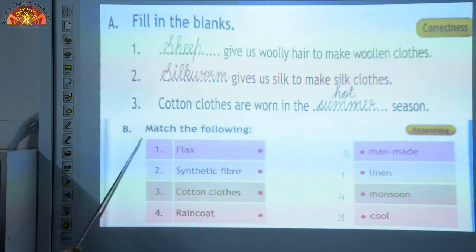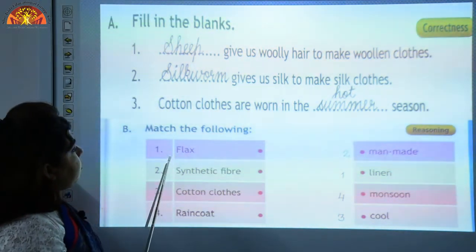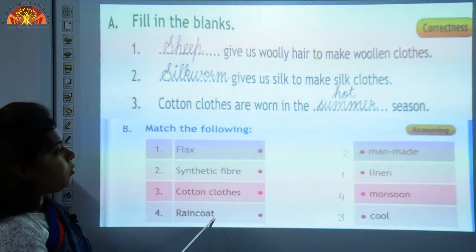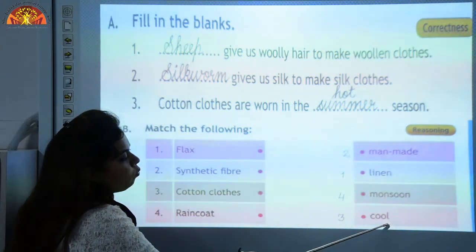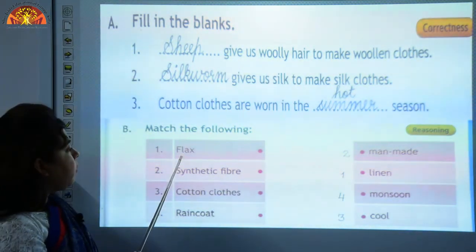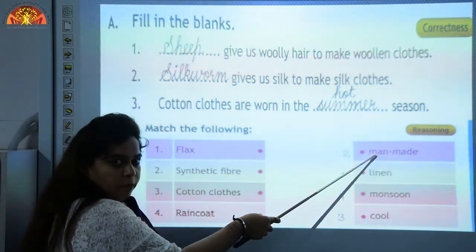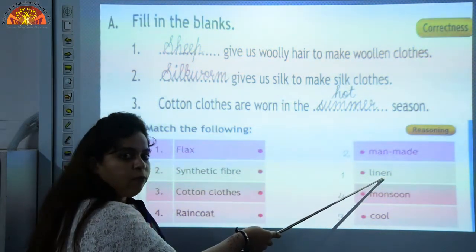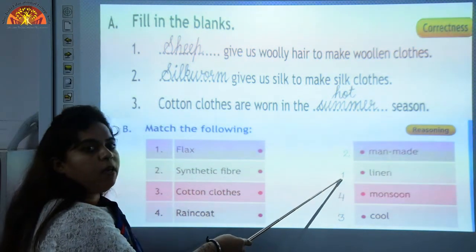Question number B. Match the following. First is flax, synthetic fiber, cotton clothes, raincoat. On the second side, man-made, linen, monsoon and cool. Okay. Flax. Is flax a man-made fiber? No. We make linen cloth from flax. Yes. So in front of linen, write point number 1.